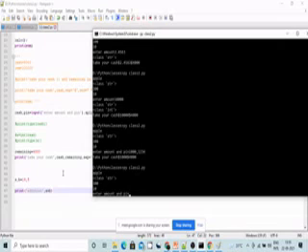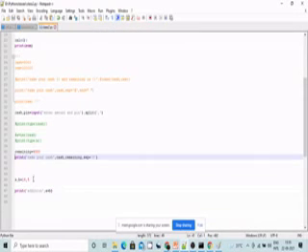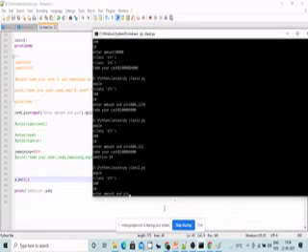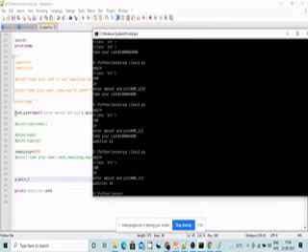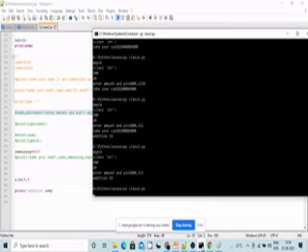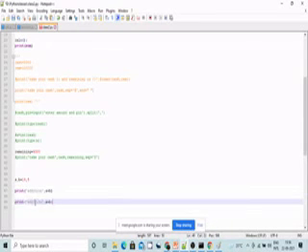Let me comment out this section. Okay, fine. Now the addition is 19. What do you mean by subtraction? Subtraction.